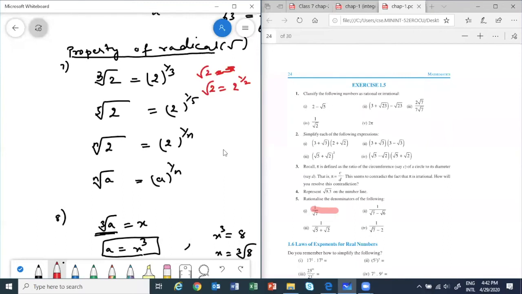Yes, it is 1 by x form. So it will depend on the number here. If it is 5, then it is 1 by 5. See? If it is nth root, it is 1 by n. If it is square root, it is 1 by 2. If it is cube root, it is 1 by 3. Yes, it can't be 2 by x, unless something else is given in the question. Yes, square root is 1 by 2. If you have square root of 3, that is same as 3 power 1 by 2.